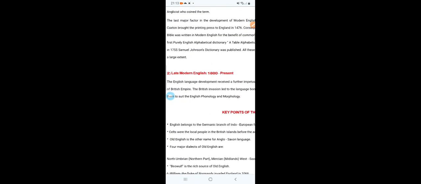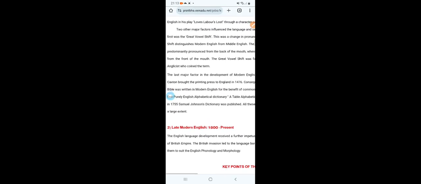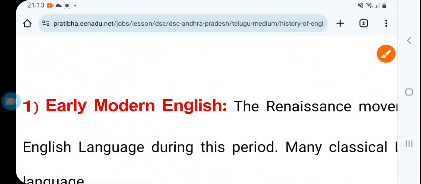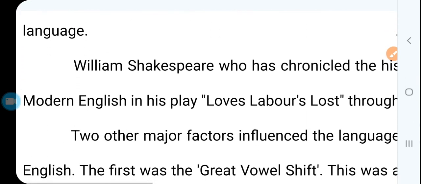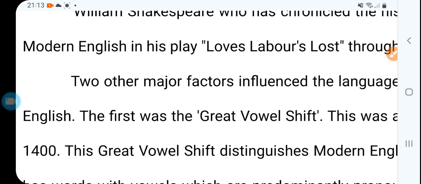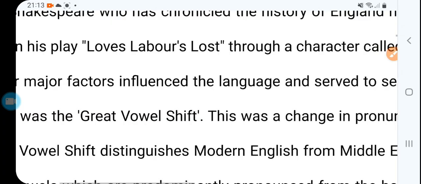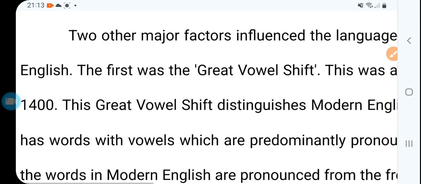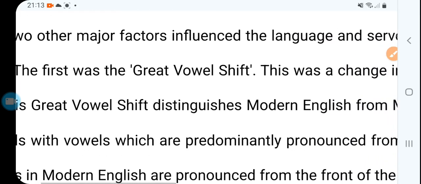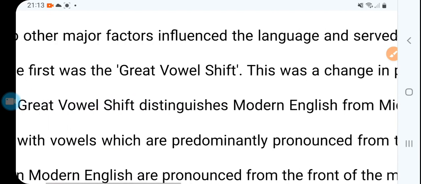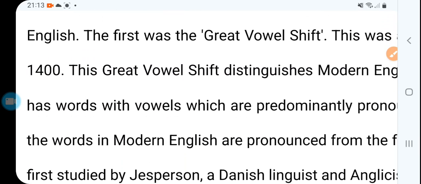In Love's Labour's Lost, the drama written by Shakespeare, the character Holofernes speaks modern English. Now the two major factors that influence language and serve to separate Middle and Modern English: the first was the great vowel shift.